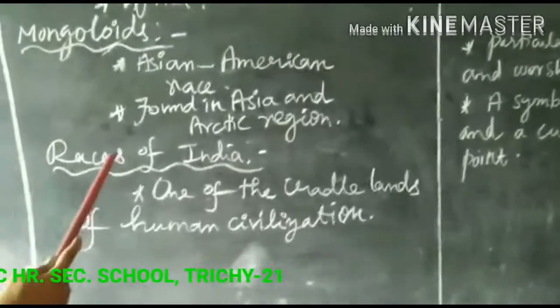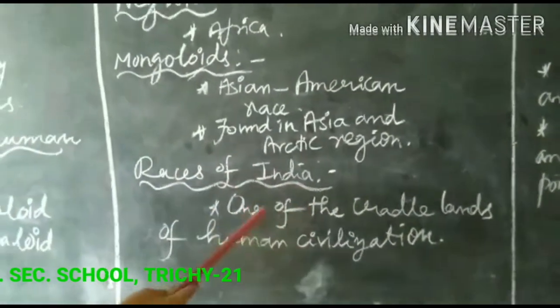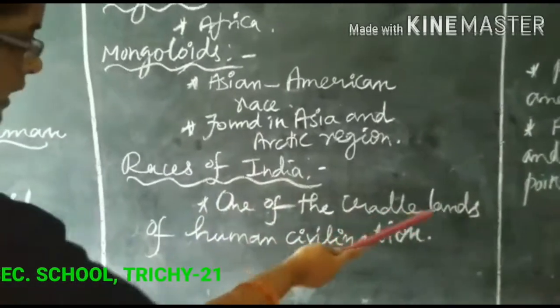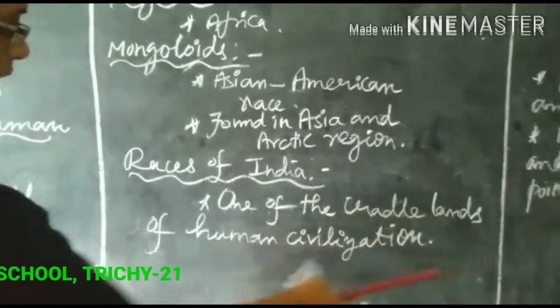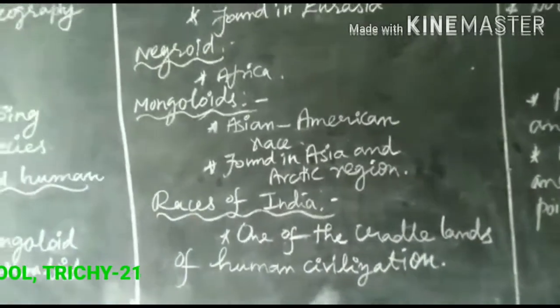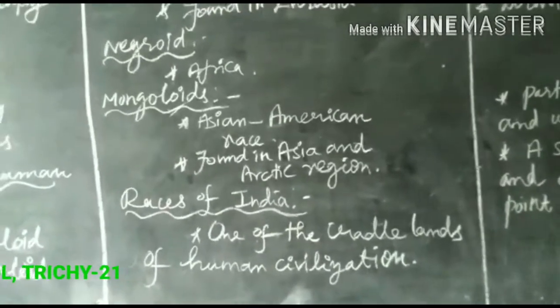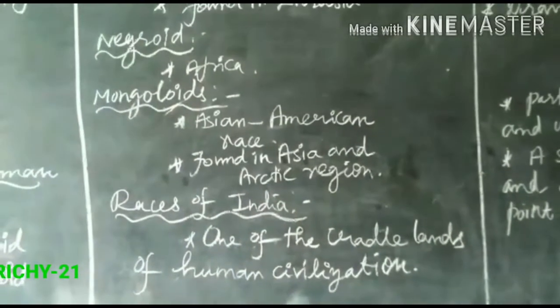Next, let us discuss the races of India. India is said to be one of the cradle lands of human civilization.